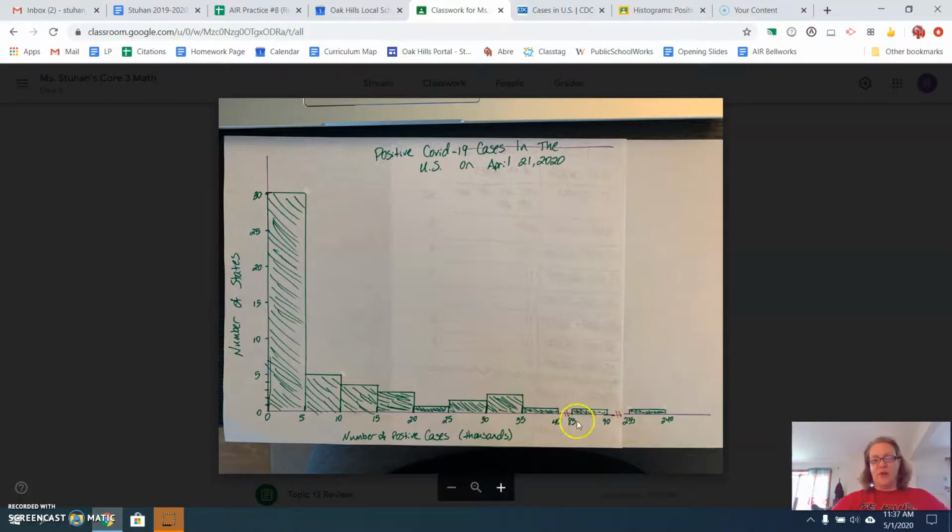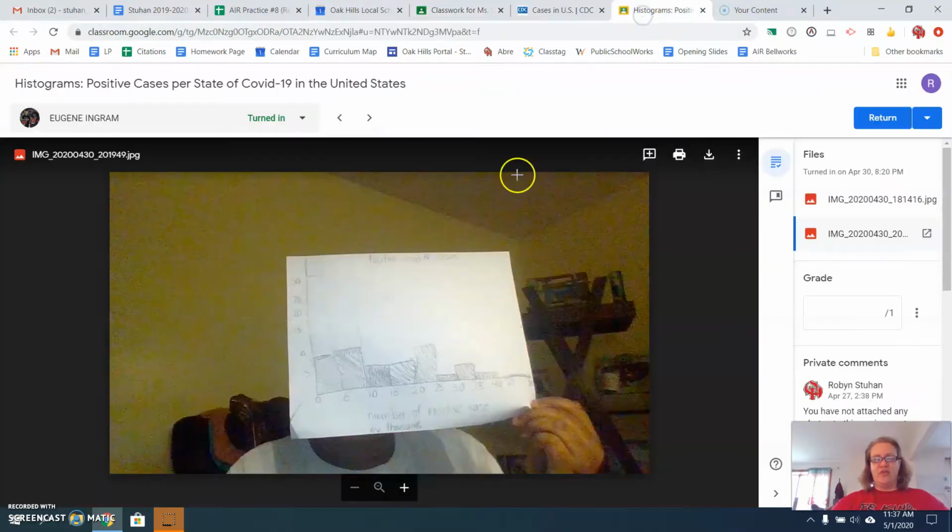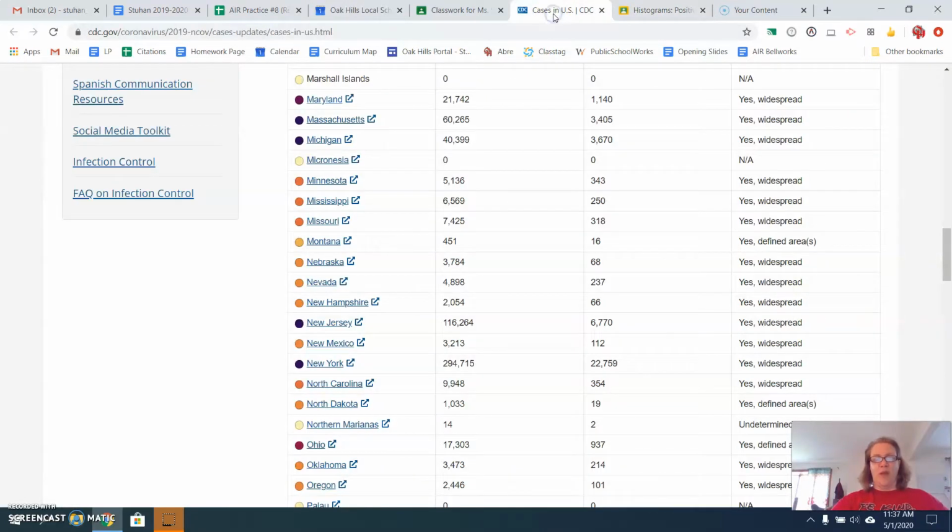These little lines show the break. So you will probably have some breaks down here at the end like mine, but they won't be exactly like mine. So you're not going to have a break between 40 and 85 because your data won't be the same as what mine is. So you're going to have to make sure that your breaks in your chart are reflective of the data that you collect from the website.